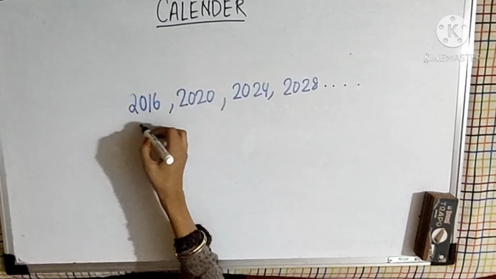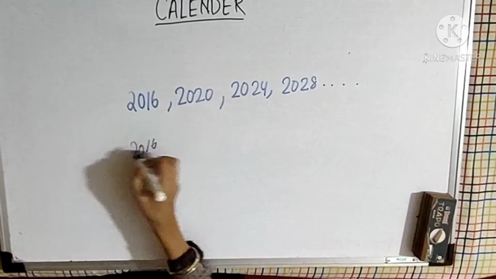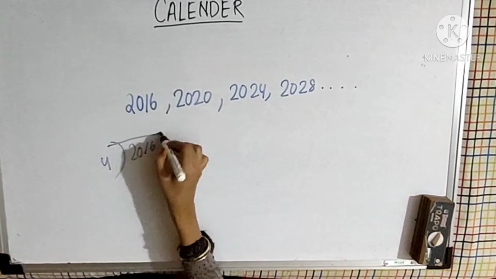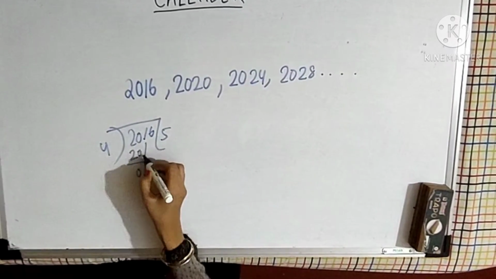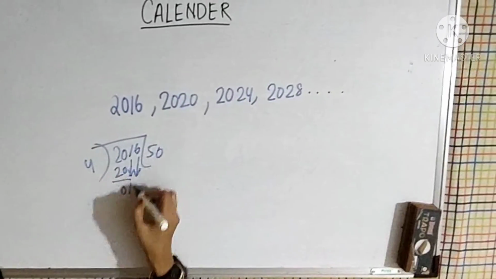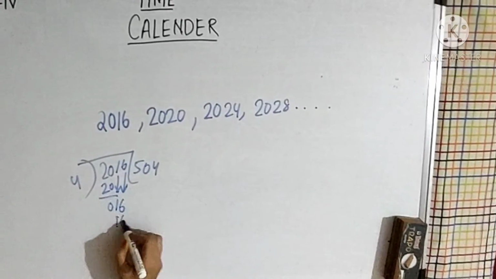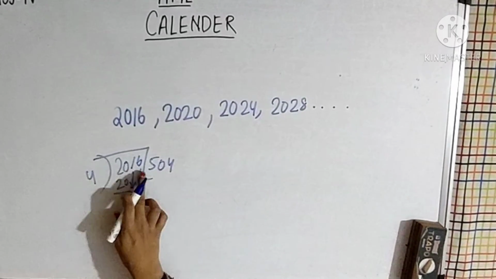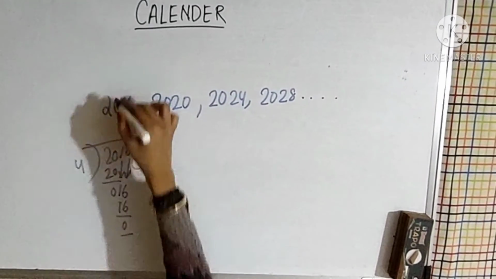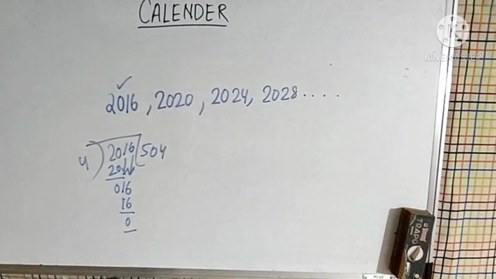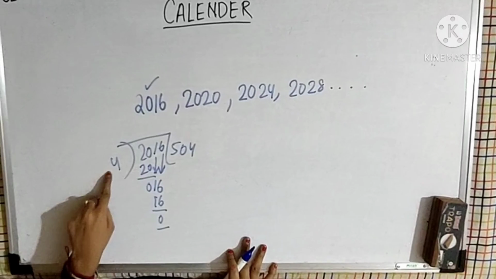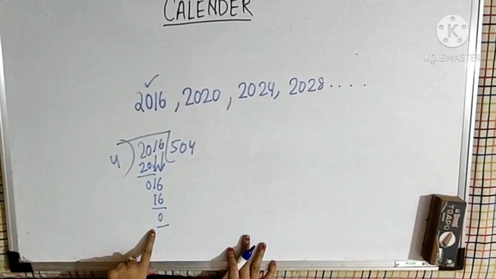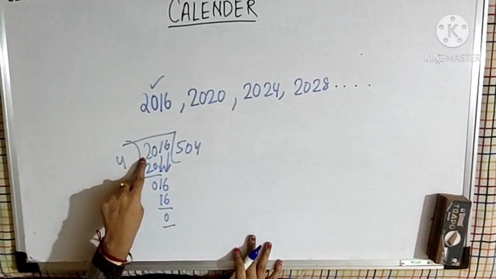If you see, 2016 is divisible by 4: 4 5s are 20, 4 4s are 16. So that is why this is a leap year. In this way you can identify a leap year by dividing by 4, and if the remainder is 0, then that particular year is known as a leap year.